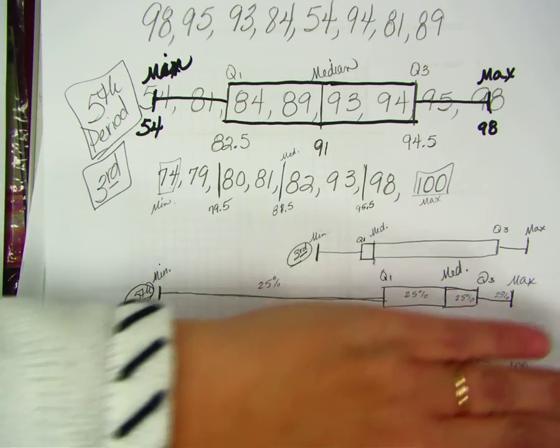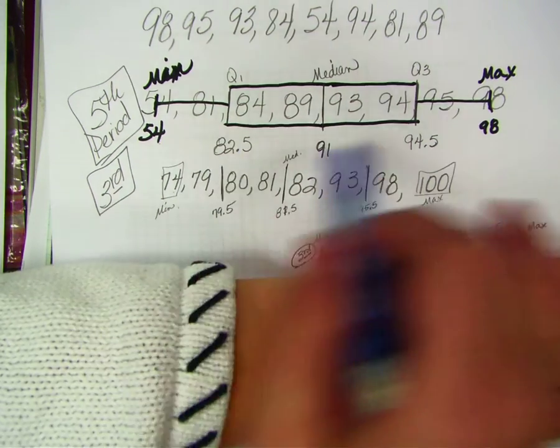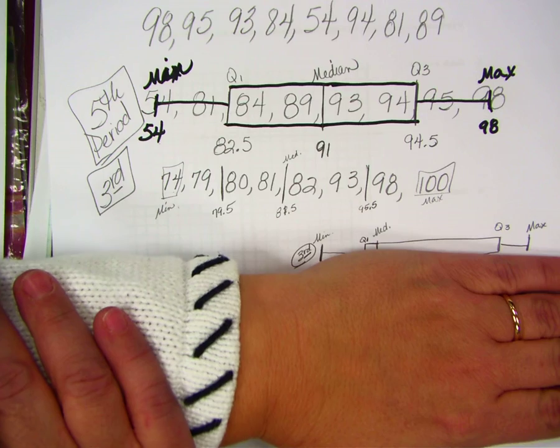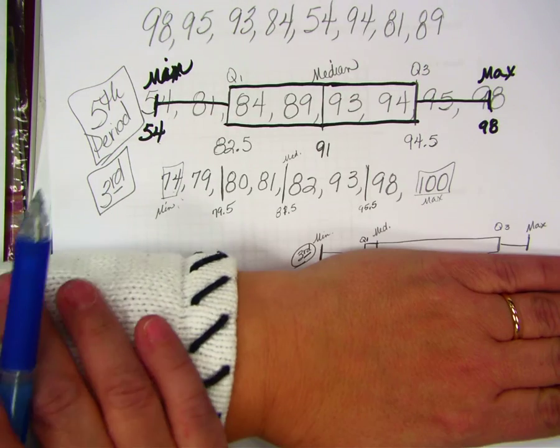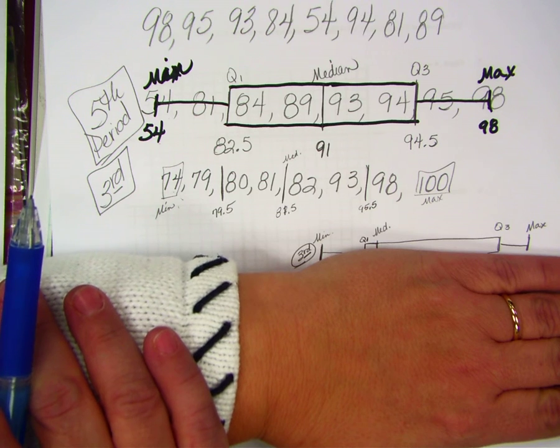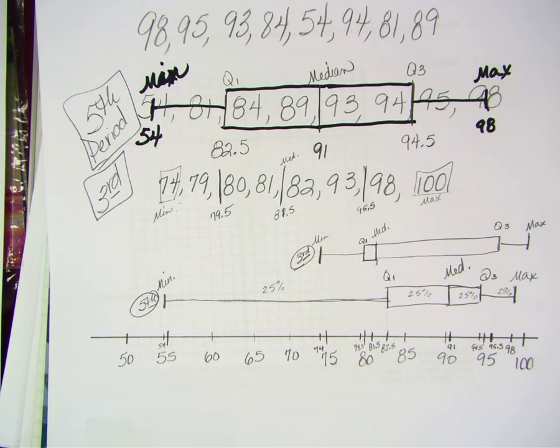So what I really want you to see is if you only looked at the numbers, you're probably only going to concentrate on the minimums and the maximums, right? Because those are the easiest things to see. But when you look at the picture like this, it kind of puts a different perspective on it. So it depends on what kind of data you're looking for.